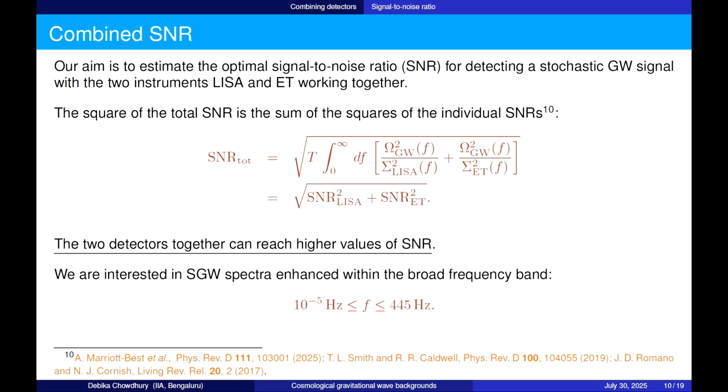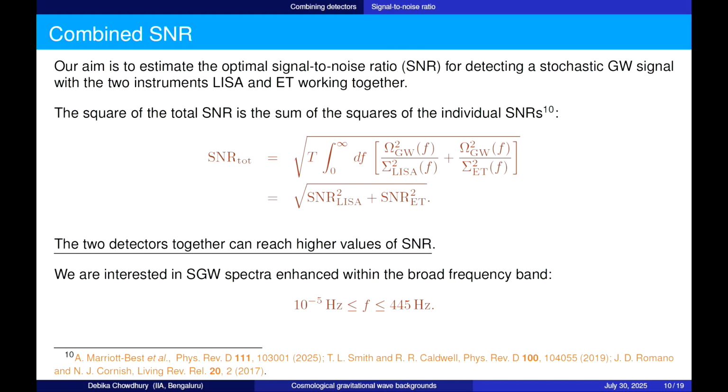So now, as you have seen, these two instruments are not overlapping in their frequency range, but they are adjacent. And there are certain primordial gravitational wave signatures which cover a wide range of frequencies covering both of these detectors. In that case, our question is to see whether we can use the information from both of these detectors to improve the signal to noise ratio further. That is what we discuss in this paper that I have referred to here.